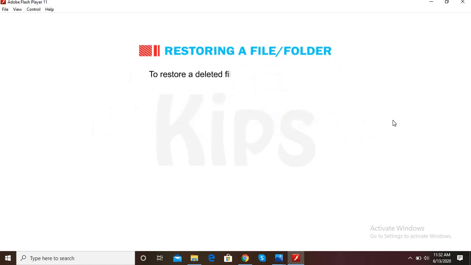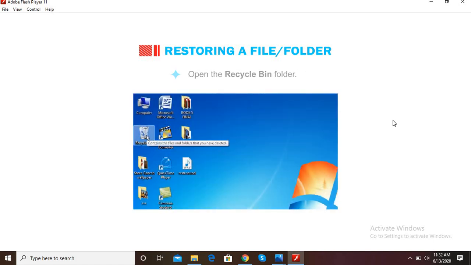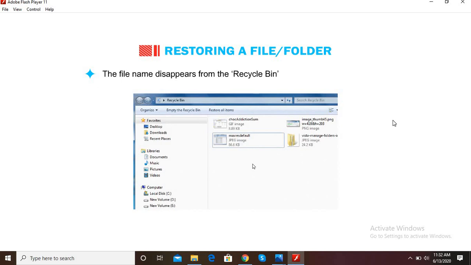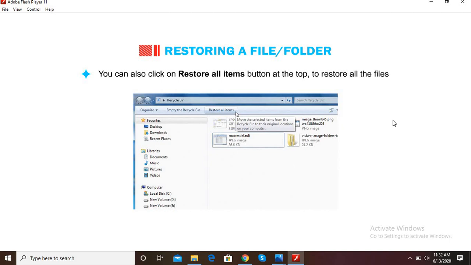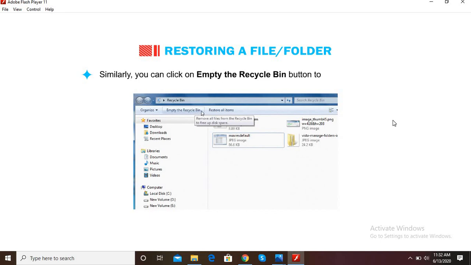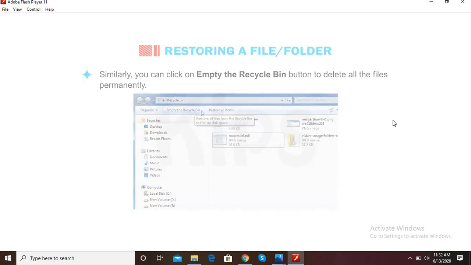Let's now find out how to restore a file or folder. To restore a deleted file from the Recycle Bin, open the Recycle Bin folder. Right-click on a file and select the Restore option. The file name disappears from the Recycle Bin window and gets restored at its original location. You can also click on the Restore All Items button at the top to restore all the files to their original place. Make sure that no files are selected. Similarly, you can click on the Empty the Recycle Bin button to delete all files permanently.